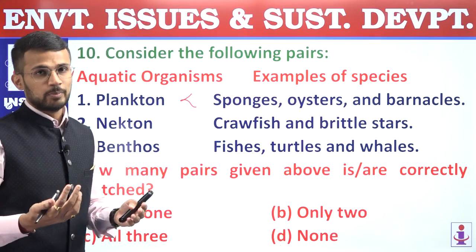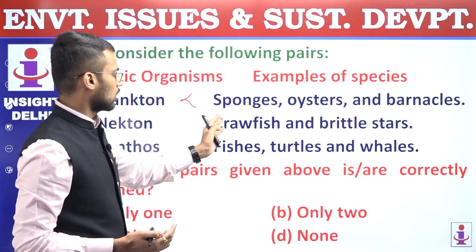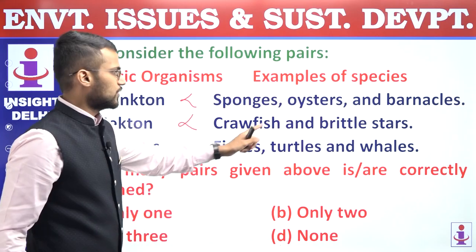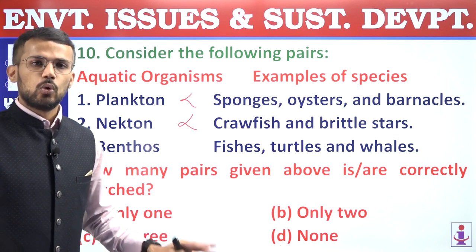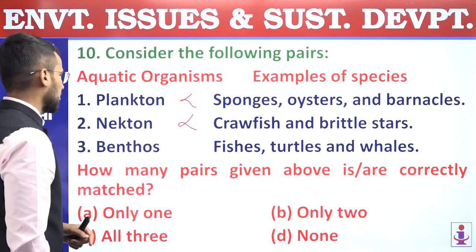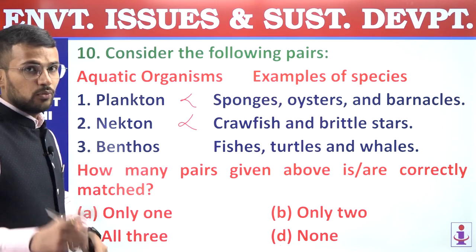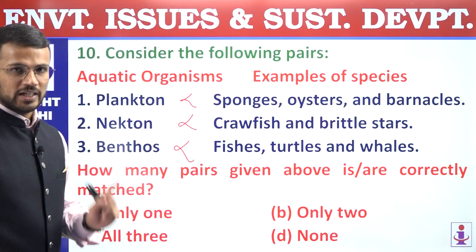Nectons are swimmers. They are like fishes. So if they are matched with crawfish and brittle star, again it is incorrect because crawfish and brittle stars are the organisms which are found in the ocean floor. Third is benthos. So benthos, it is matched with fishes, turtles and whales which are actually nectons, and that's why third pair is also incorrect.